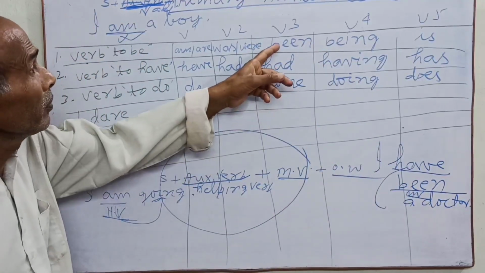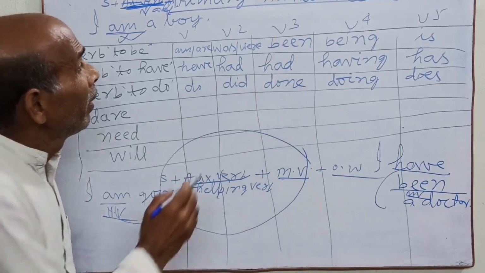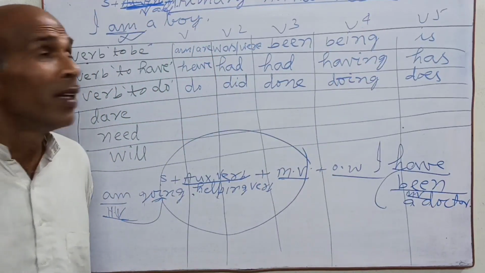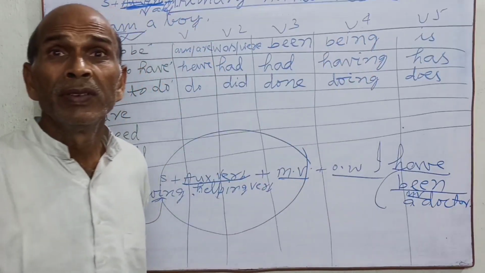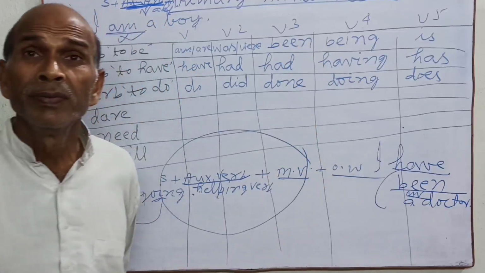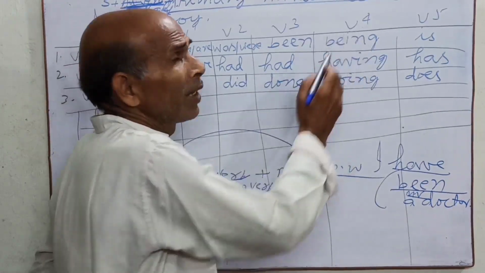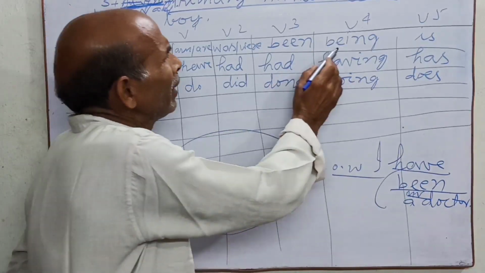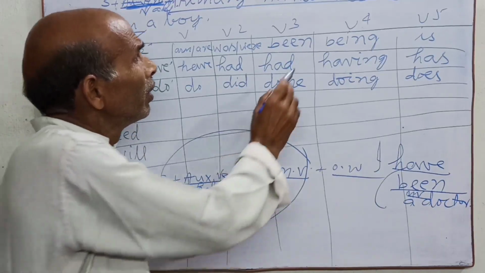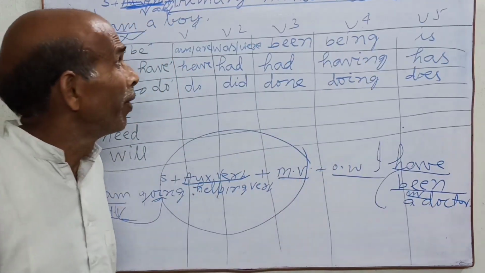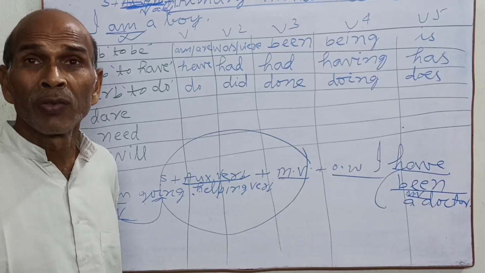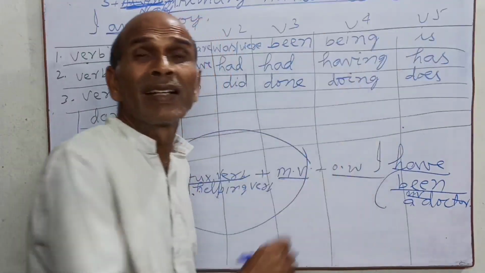Here been is the main verb. Being a doctor, I will help the poor. Being a good social person, I will help the society well. Is here.